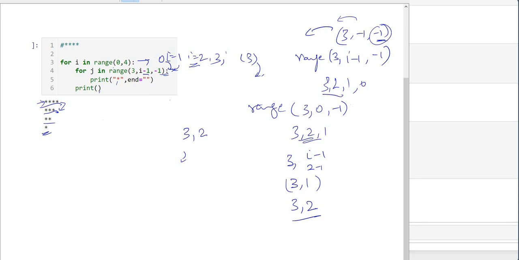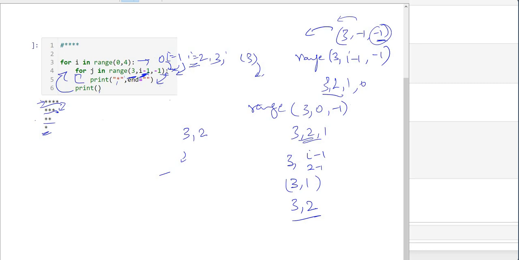So this is how you can make this reverse star. Hope you have understood how it goes. First it goes in this direction, then after print it goes in this direction. Here range is 3, I is equal to 0 for the first iteration, so it runs 4 times: 3 2 1 0. So this is how we can make a pattern.